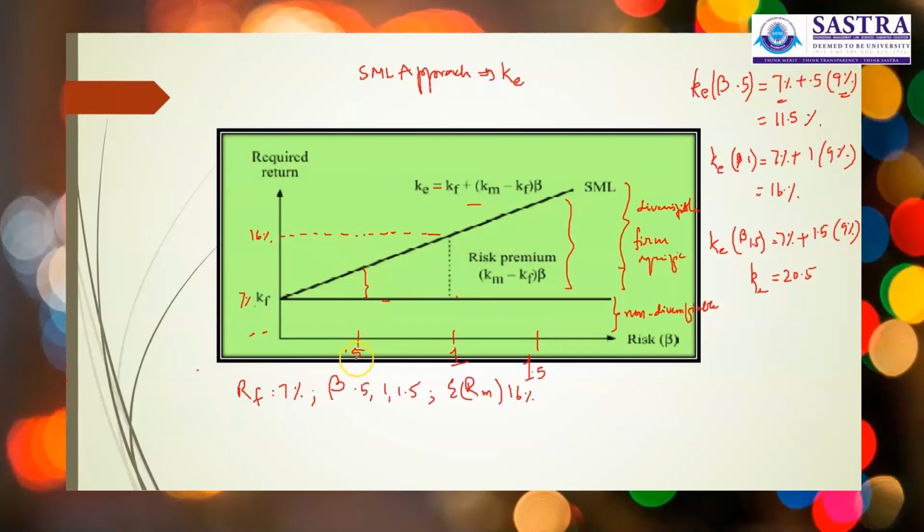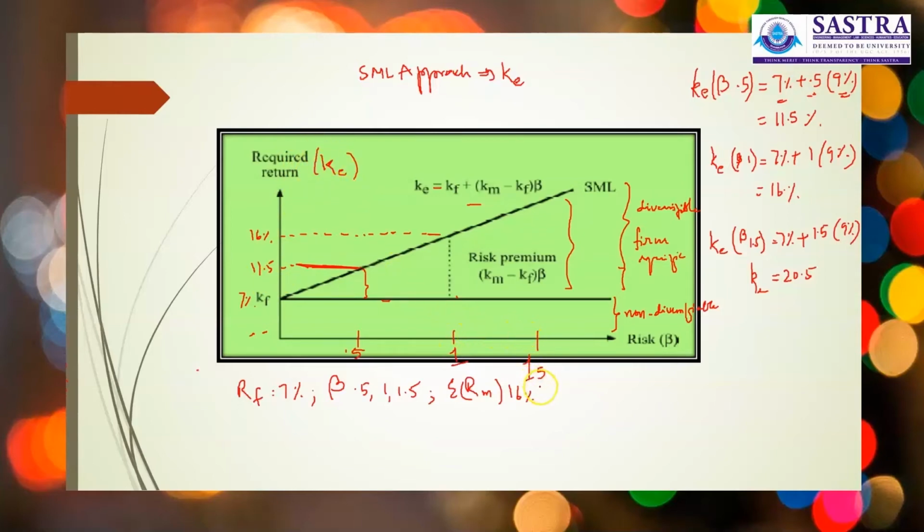Whereas when your risk level is at 0.5 time, when your stock beta is at 0.5, your return will be somewhere at 11.5%. So it is half the time of your risk premium, 4.5%. So 11.5% is your KE, required rate of return, nothing but KE.